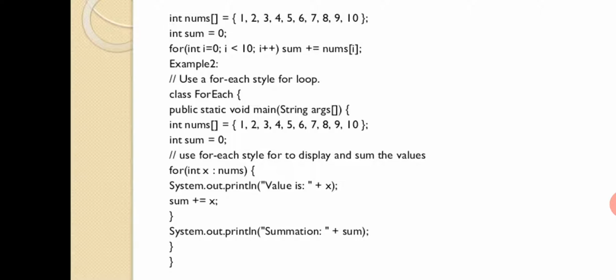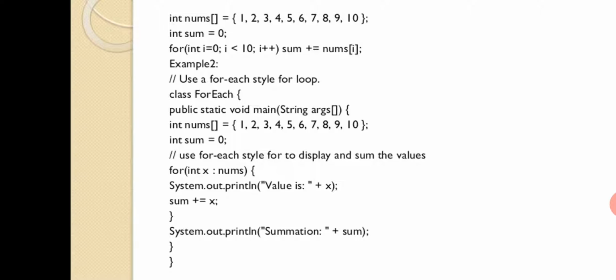But in the second example you can see a for each style of loop, where you have one class. Inside the class you have a main method. Inside the main method you are initializing the array, and after initializing you have one more variable. Then you are using the for each style of for loop. See, inside the for loop, int x colon nums, isn't it? It is somewhat different, right? That is a separate style of writing the for loop, isn't it?